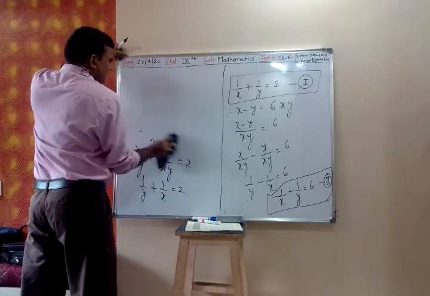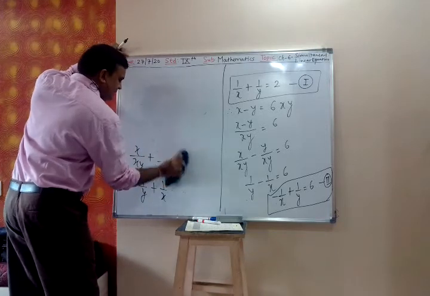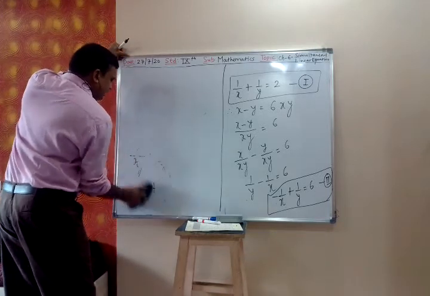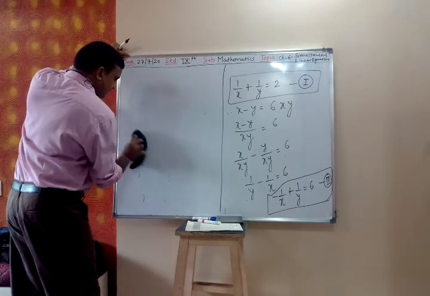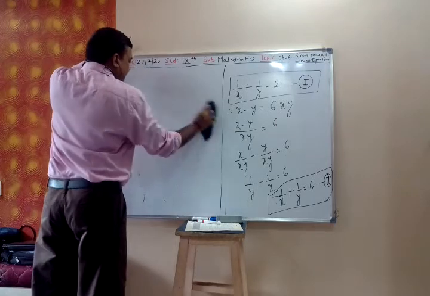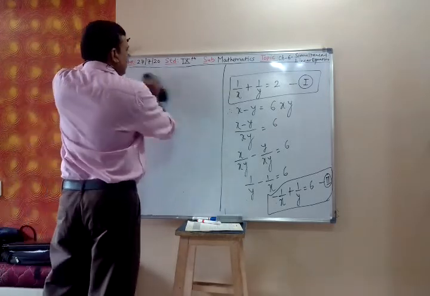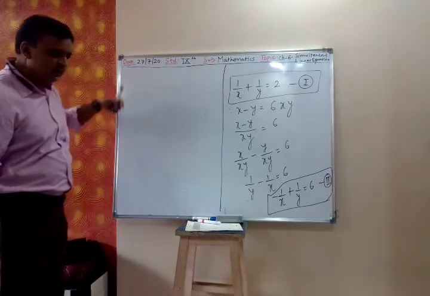No problem, the same answer you will get. You can take 1 upon y as a, 1 upon x as b, no problem. But at one stage you get a, and at another stage you get b, that should not happen. If you are taking 1 upon x as a or b, you have to take that everywhere.